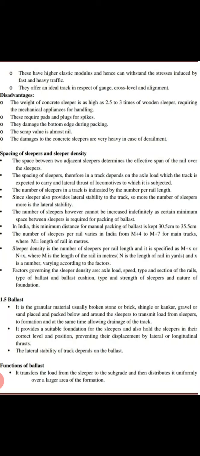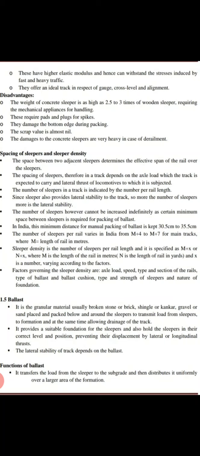The number of sleepers in a track is indicated by the number per rail length. Since sleepers also provide lateral stability to the track, the more the number of sleepers, the more the lateral stability. The number of sleepers, however, cannot be increased indefinitely, as a certain minimum space between the sleepers is required for packing of ballast. In India, the minimum distance for manual packing of ballast is kept at 30.5 centimeters to 35.5 centimeters.